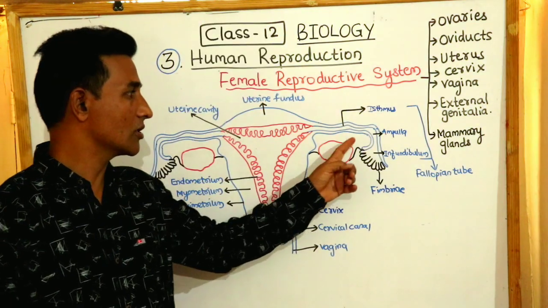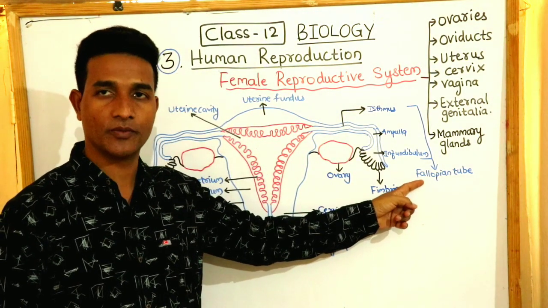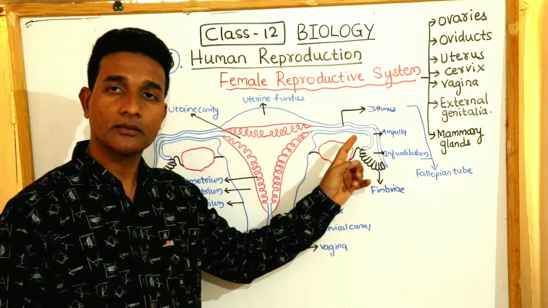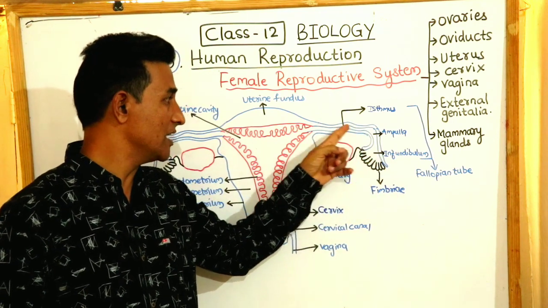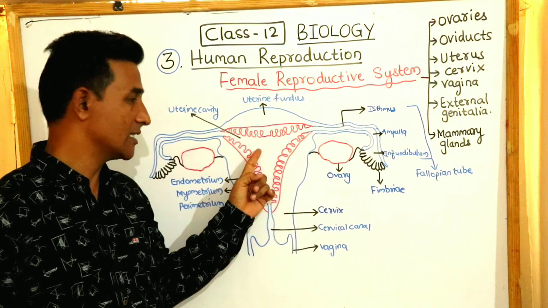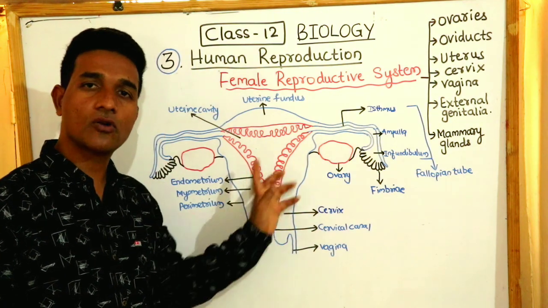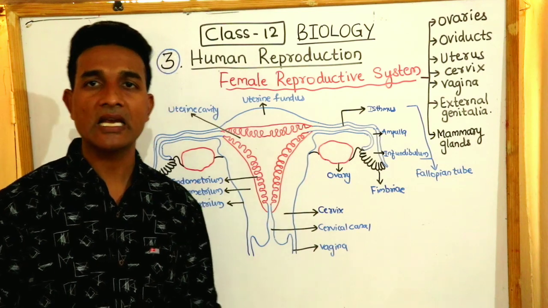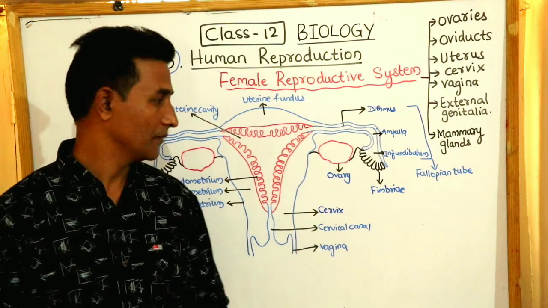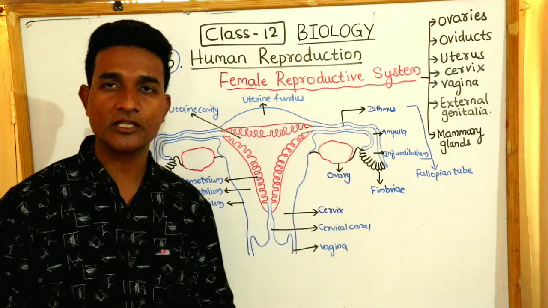The oviduct is also called as fallopian tube, and here the fallopian tube as well as uterus and then vagina, this constitutes the female accessory ducts. So now let us come to fallopian tube first.